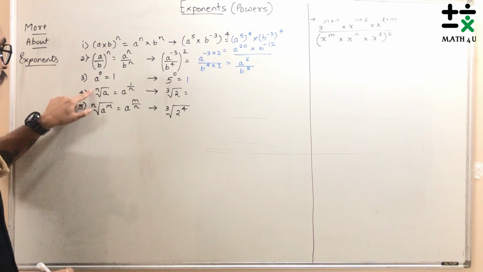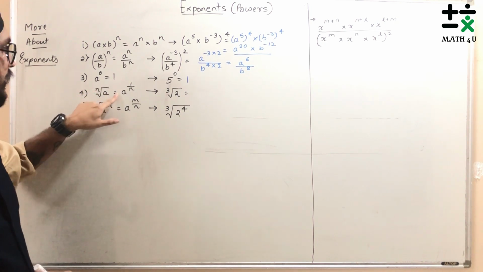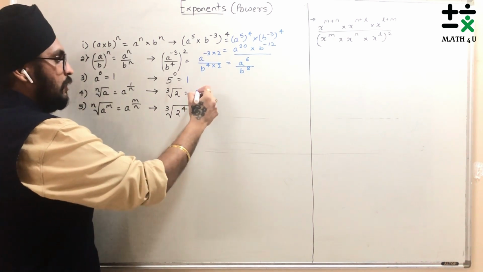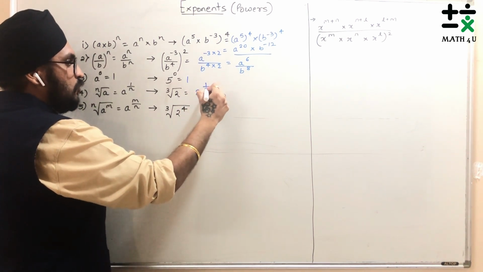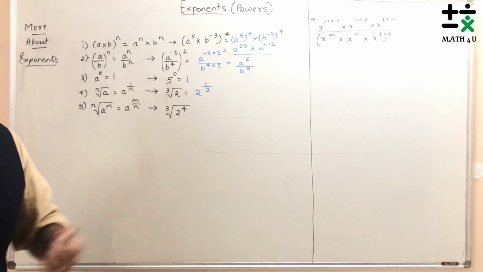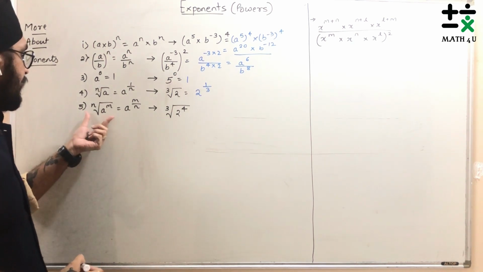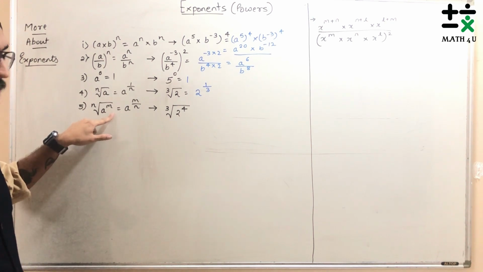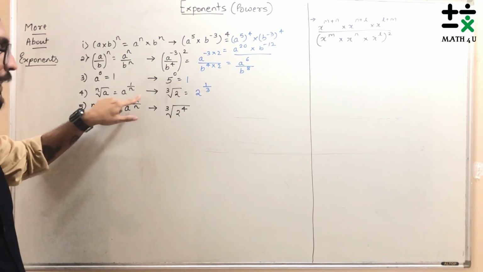Correct. Next, nth root of a is written as a raised to 1 by n. Like suppose here the cube root of 2 is written, so I will write this as 2 raised to 1 by 3 for the simplification. Correct. Next, if the nth root of a raised to m is given, this will be written as a raised to m by n.